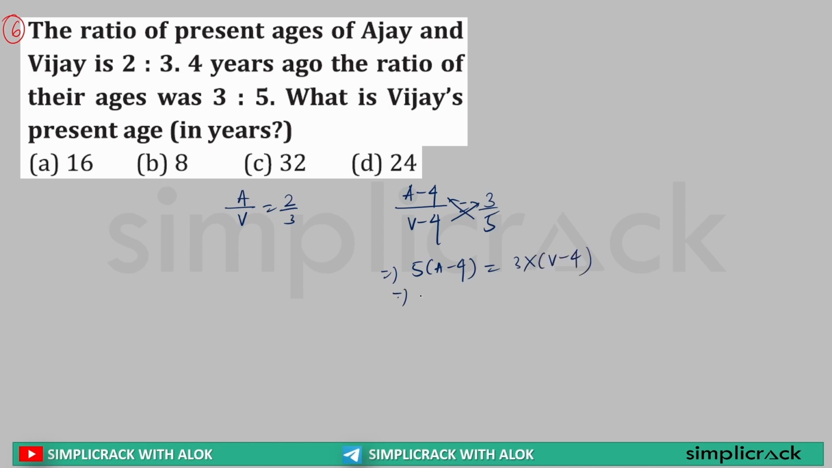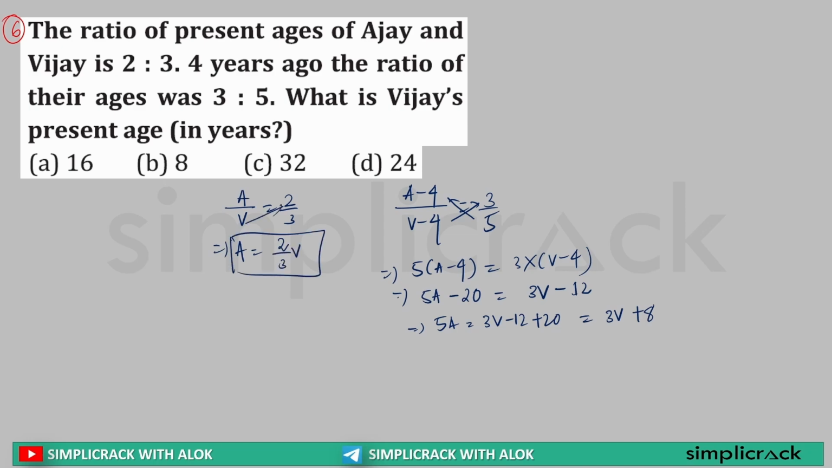Sir, this can be further written as 5a minus 20 is equal to 3v minus 12. Sir, this can be further written as 5a equal to 3v minus 12 plus 20, or it can be written as 3v plus 8. Clear? Now sir, a by v is equal to 2 by 3, so I can write a is equal to 2 by 3 v, because I take it out to this side.